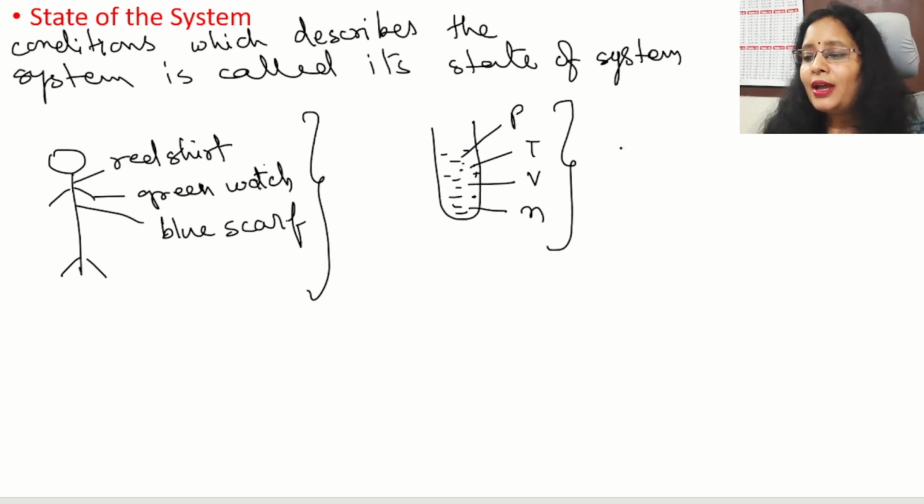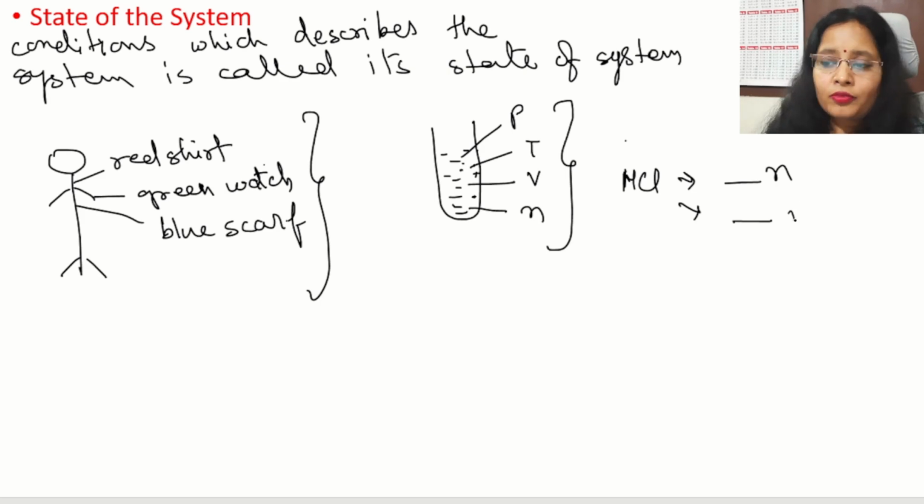Suppose I have a small amount of hydrochloric acid in my test tube. Its number of moles is something. So I will mention the number of moles, the concentration, dilution or volume of the reactant. Then it is called the state of the system. The system was the test tube with hydrochloric acid. Clear? Now you understand the state of the system.